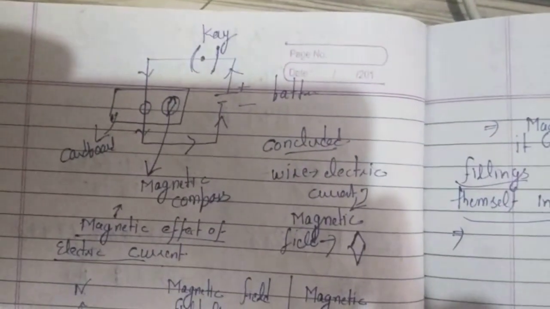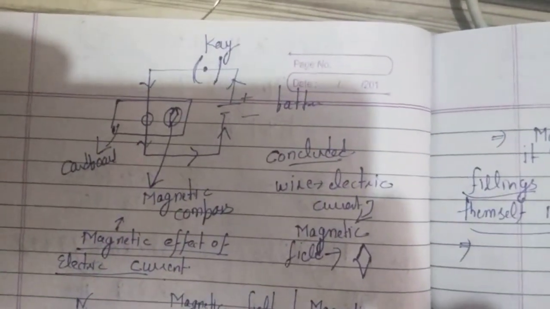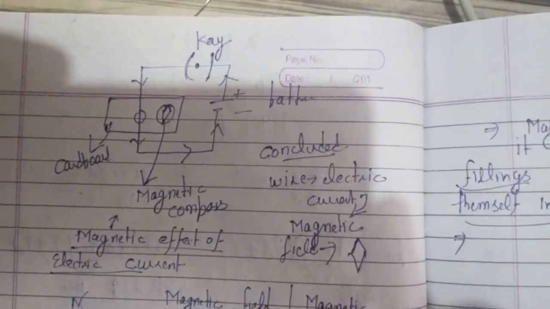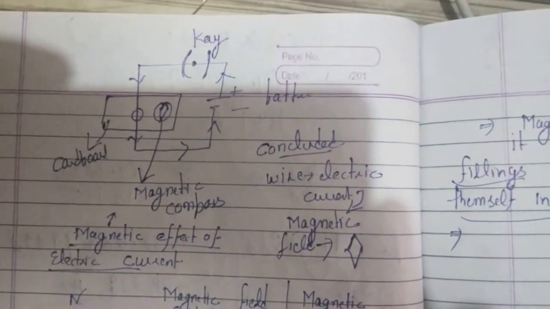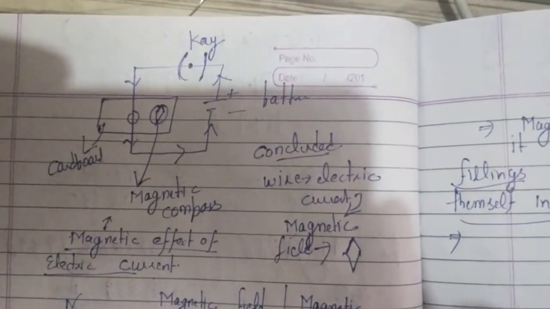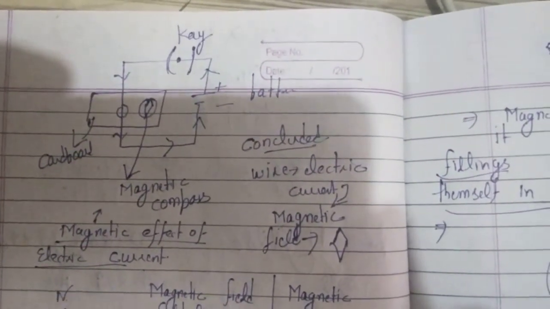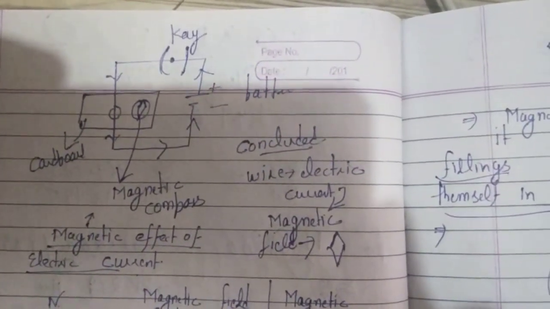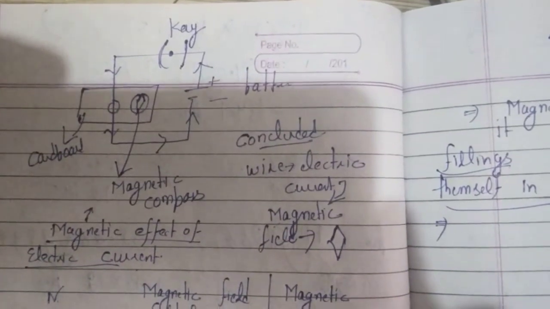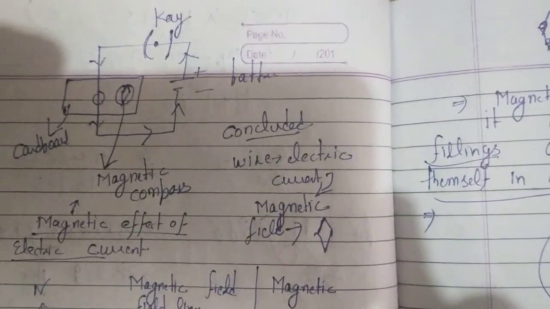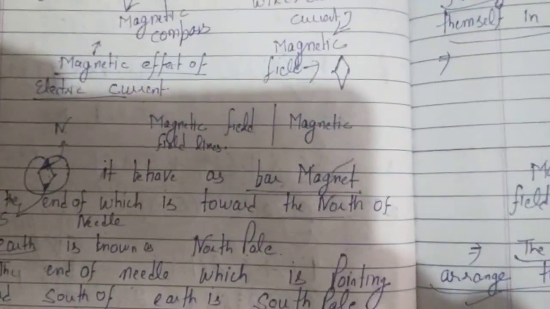In the review part, what we have discussed is that when a current is flowing through a conductor, a magnetic field will get generated around the conductor. How has this been verified? This has been verified by placing a compass near the conductor in which current is running. The needle got deflected, that means the magnetic field is linked with the current running in the conductor. These are known as the magnetic effects of electric current.